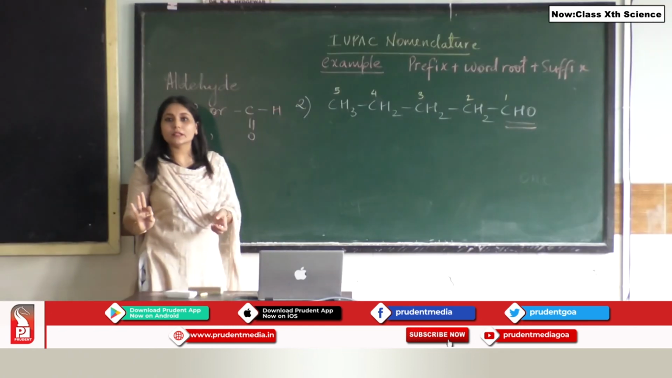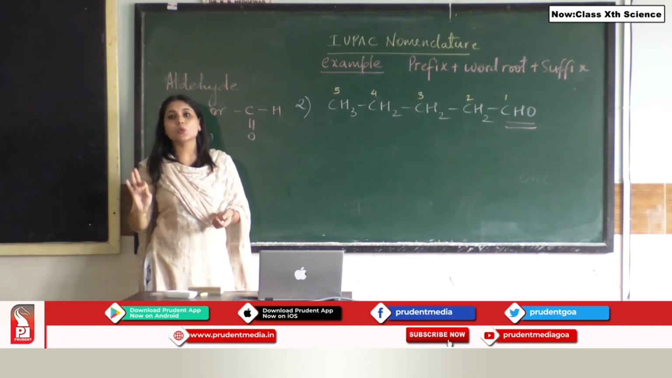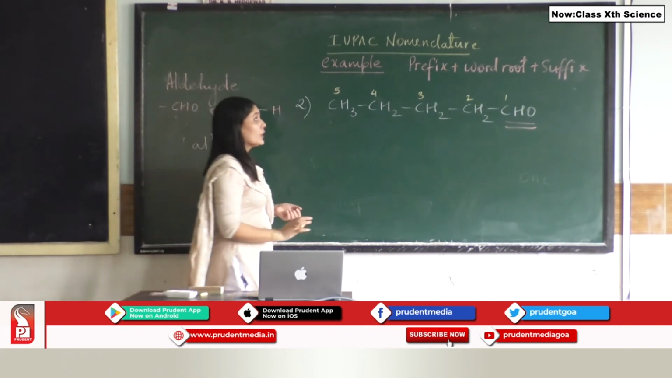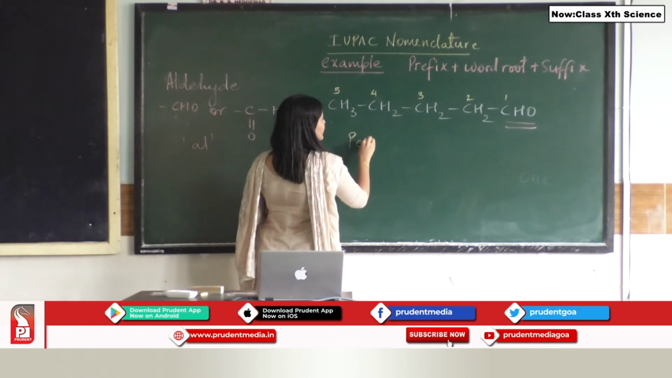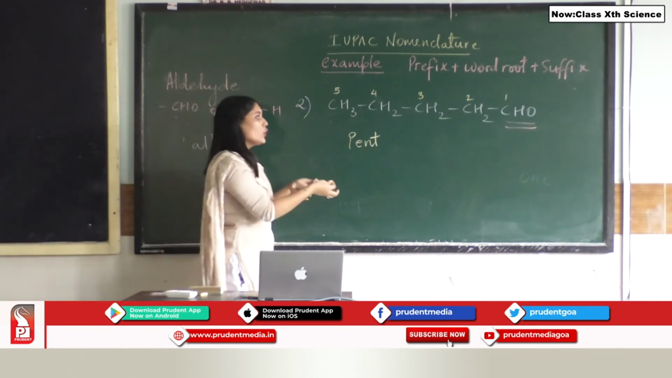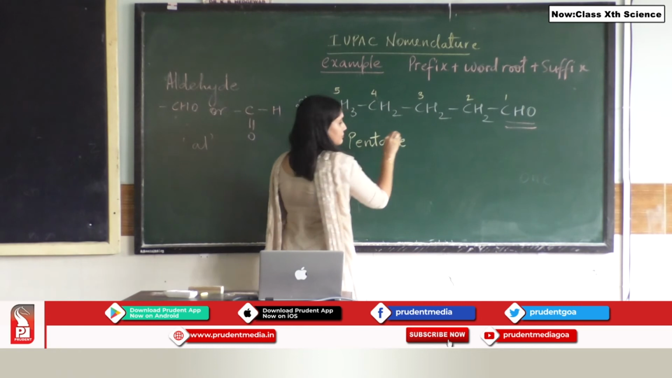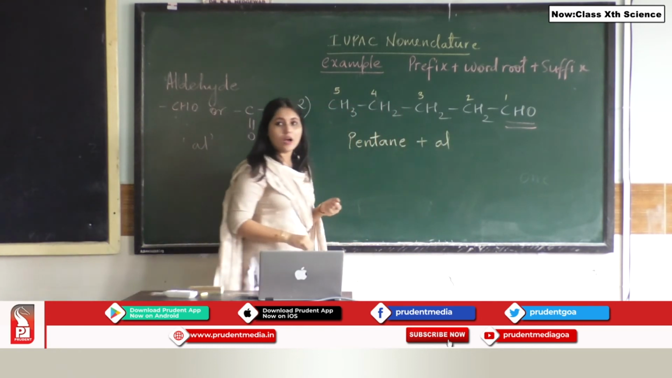Now how many carbon atoms are there? There are 5 carbon atoms. Since there are 5 carbon atoms, the word root is pent. I am not having a prefix over here, but I am having the word root as pent. Since all are linked via a single bond, I know it is pentane, yes or no? And my suffix that I have to use is al.